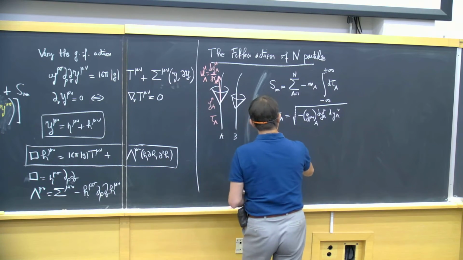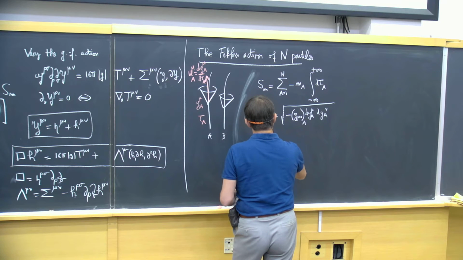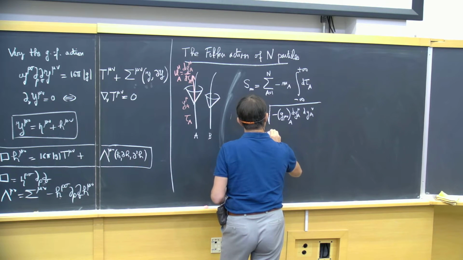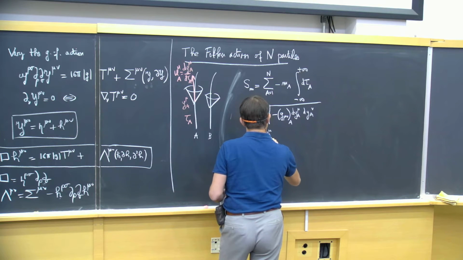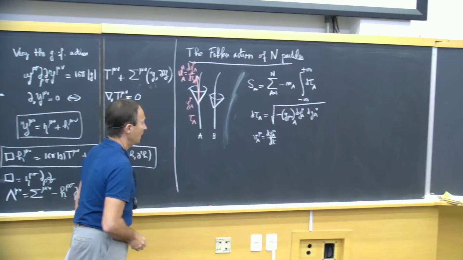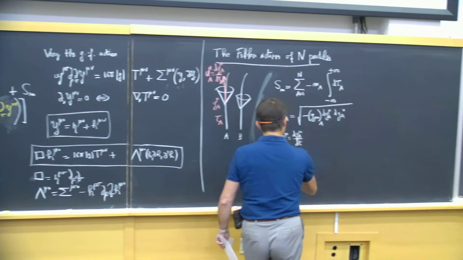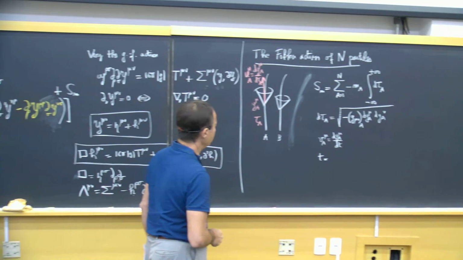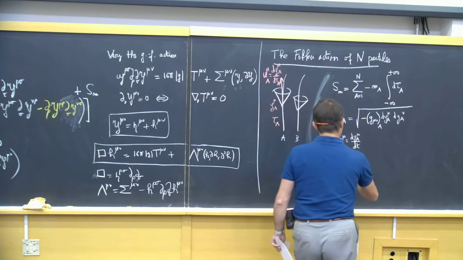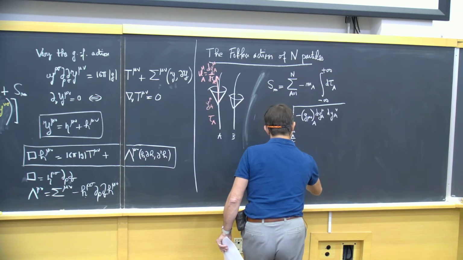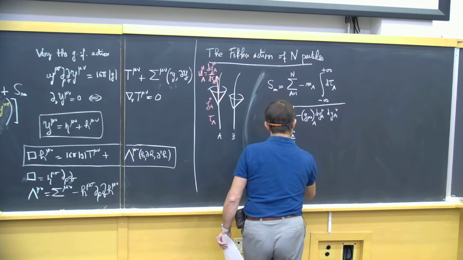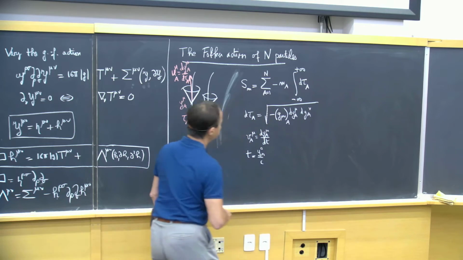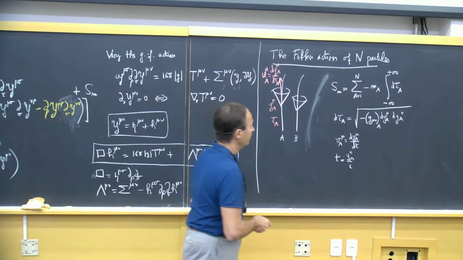If I introduce the coordinate velocity of my particle, where I now differentiate with respect to ordinary coordinate time instead of proper time, that is, t is y_A^0 divided by c, okay?